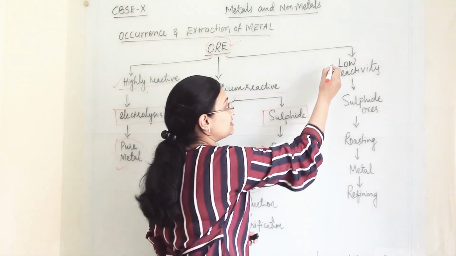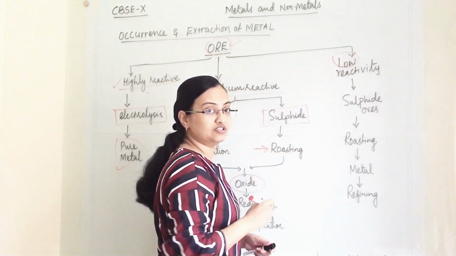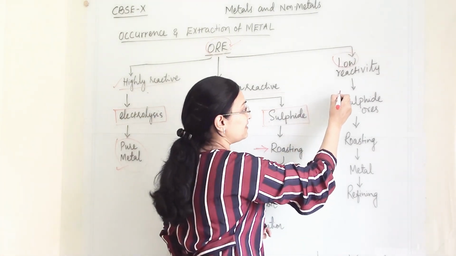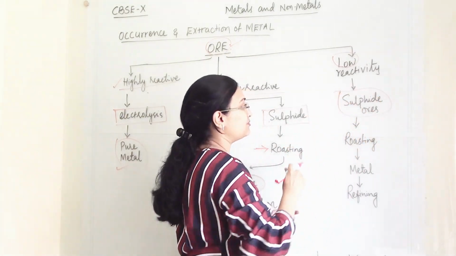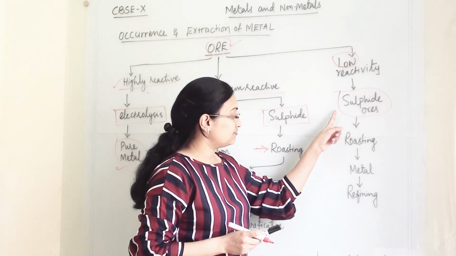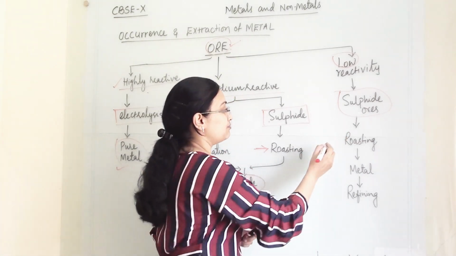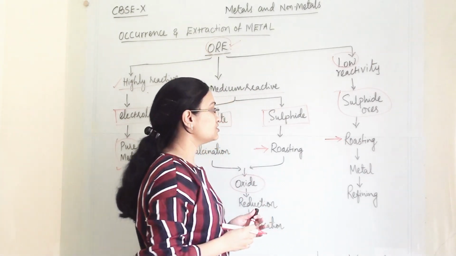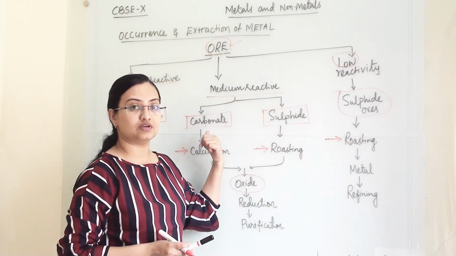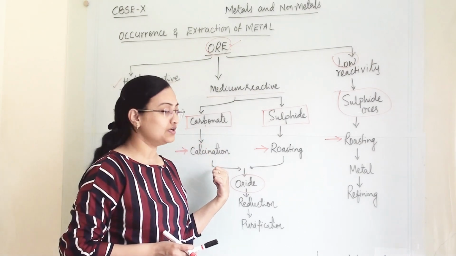Now when metals are of low reactivity, for example copper, silver, gold, then sulfide ore will be there. That means they are present along with a sulfur compound. Then we are performing roasting. So this is common. Whenever the sulfide ore will be there, we are doing roasting. Whenever the carbonate ore will be there, we are doing calcination.